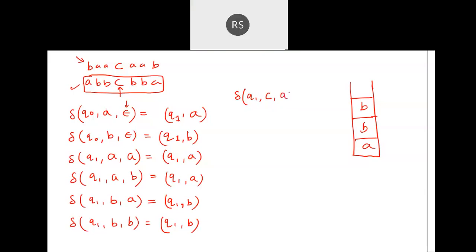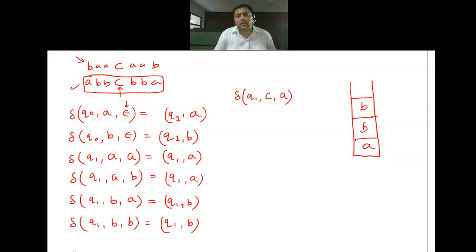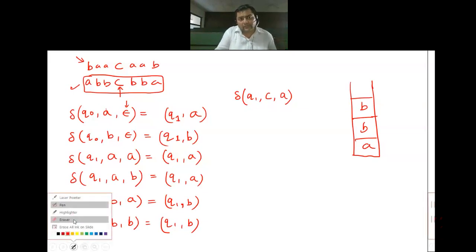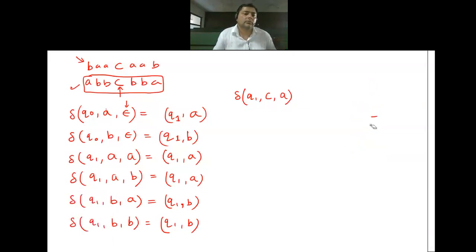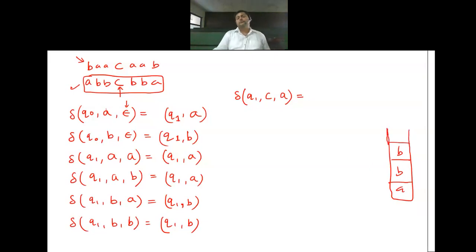So let's consider one case A. Okay, let me remove this stack also from this place. A, B, B. Fine. So at this point of time, what am I willing to do with the stack? Do I want to push something?